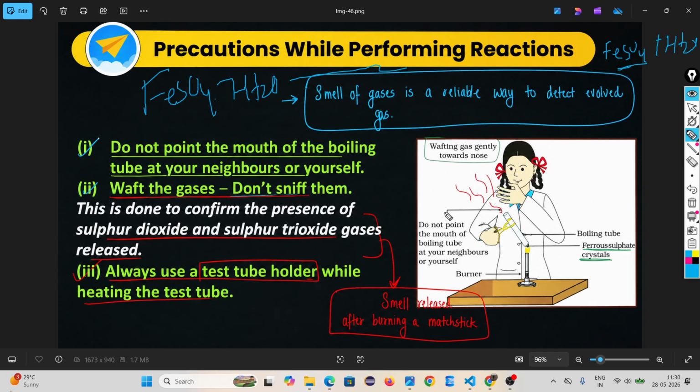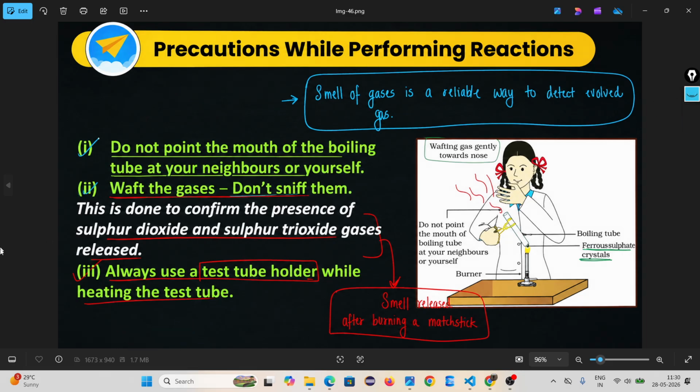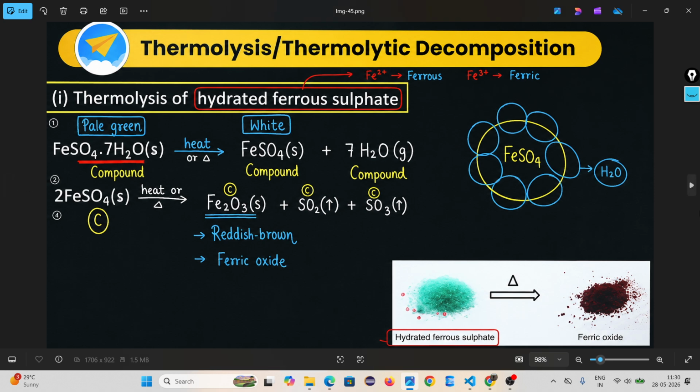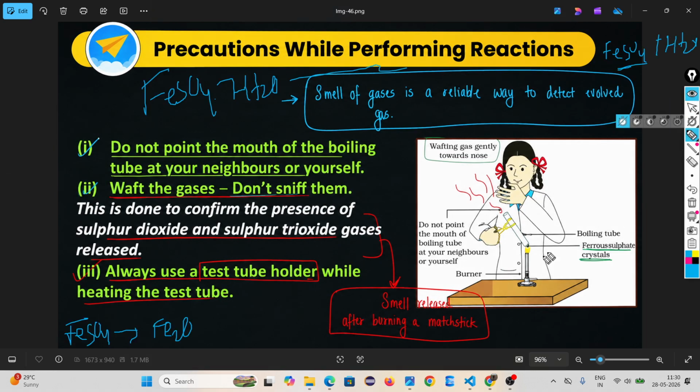Then again heat the ferrous sulfate. It will give you ferric oxide plus sulfur dioxide plus sulfur trioxide. Look, this is the entire reaction.